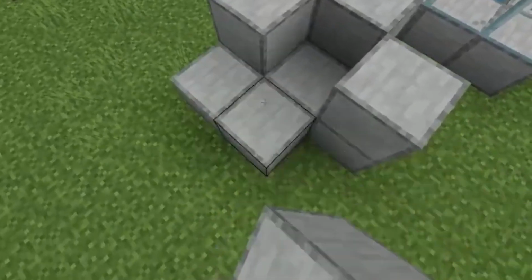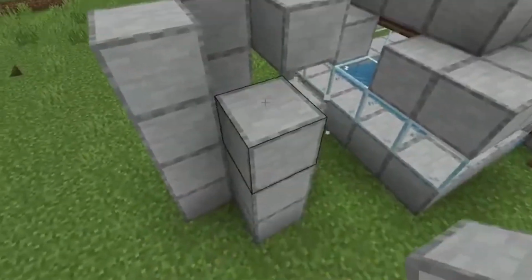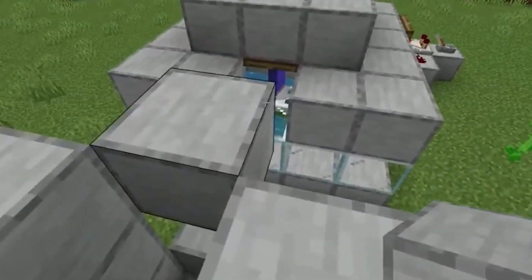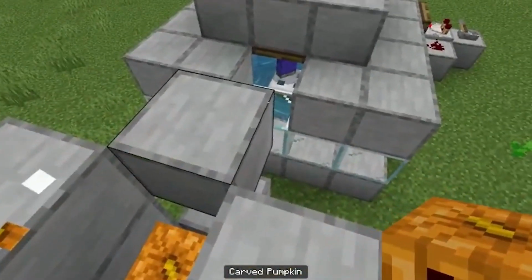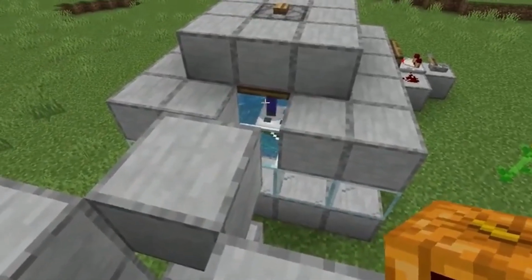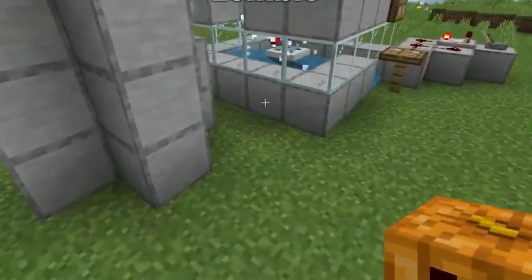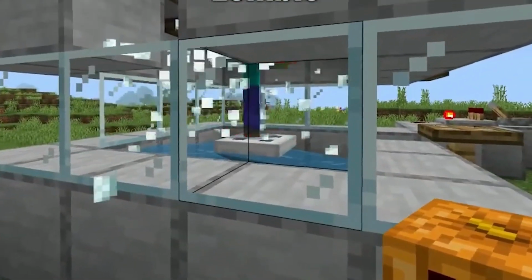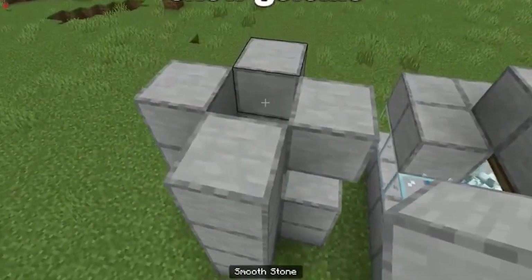Next up is the snow golems, because we need a constant source of silverfish. And the way for that is to make them angry by throwing snowballs using snow golems. For that, find a flat place near the chamber, preferably behind the system like this. Then stack up the block in this fashion and place a carved pumpkin on top. And that's it, you created a snow golem.